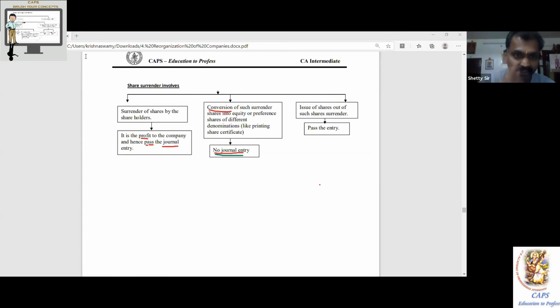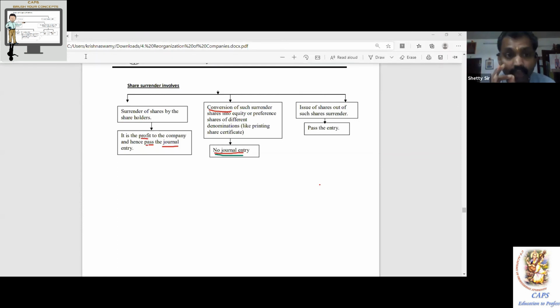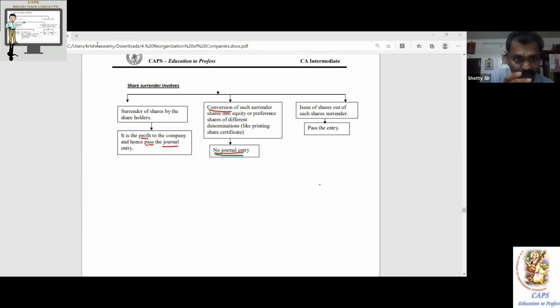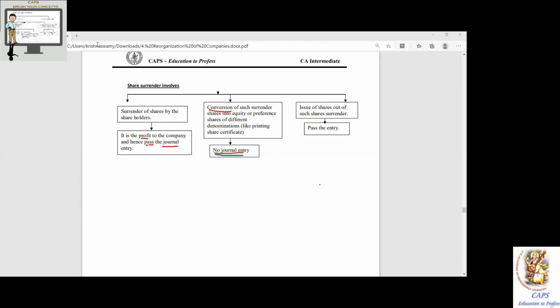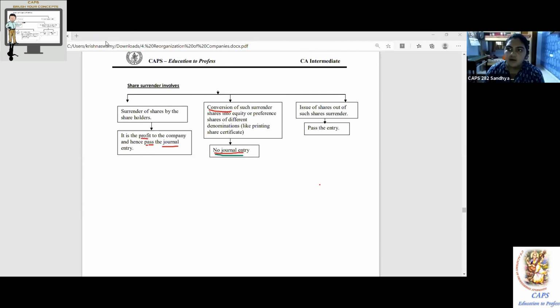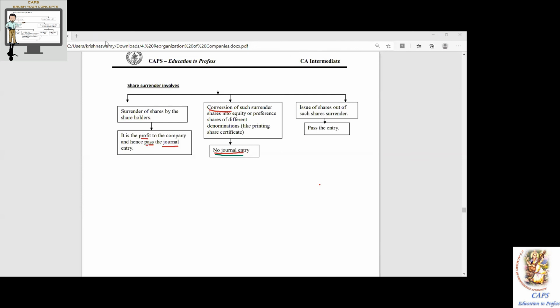Let us take the second example. Out of 30 lakh, they forgo 20 lakh. And 10 lakh rupees dividend we are supposed to pay by cash or by cheque, online transfer. What is the entry for payment of 10 lakh? Who wants to answer? Preference shareholders account debit to bank account.